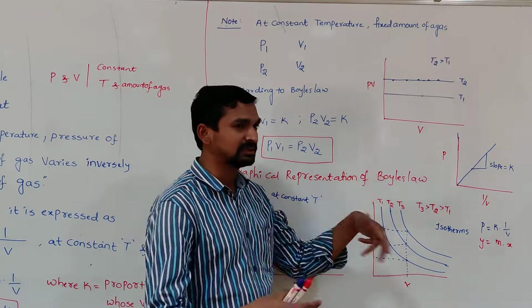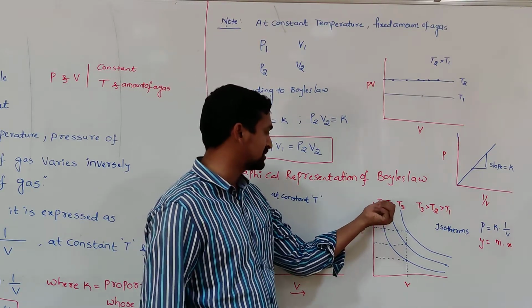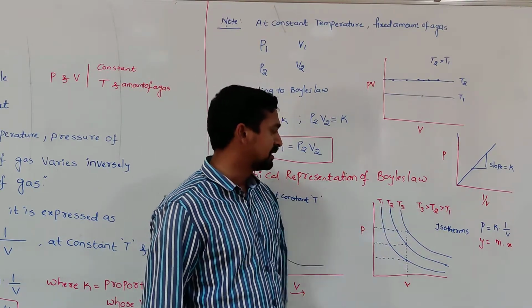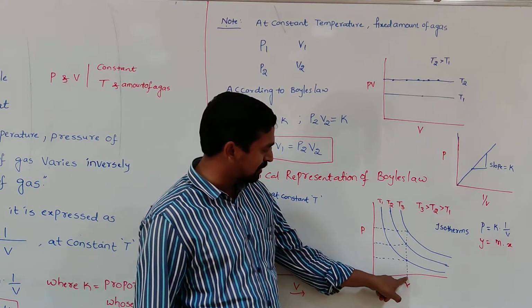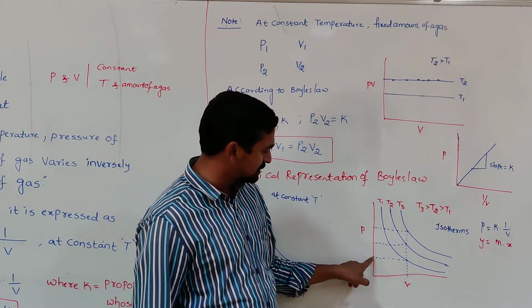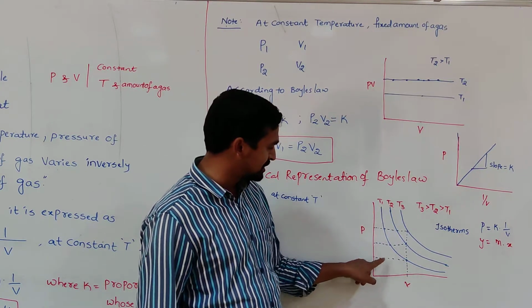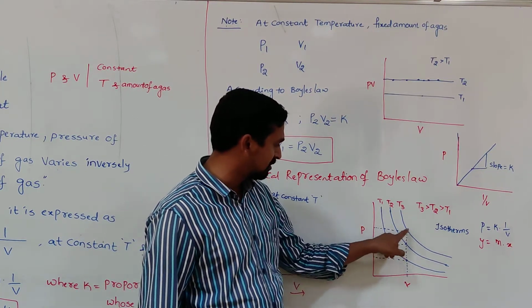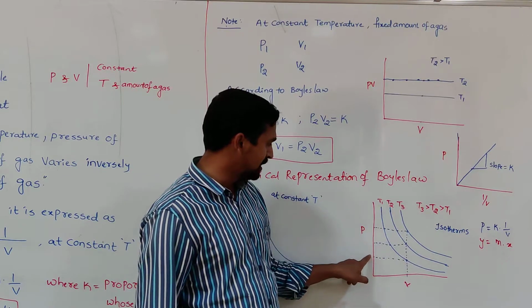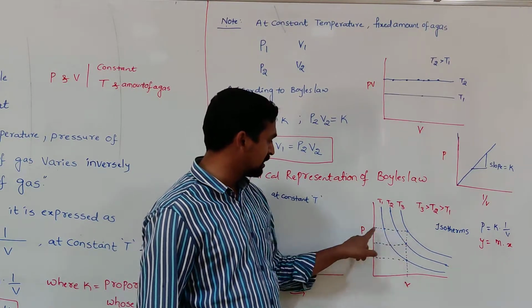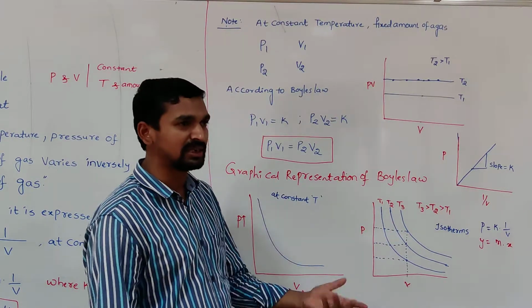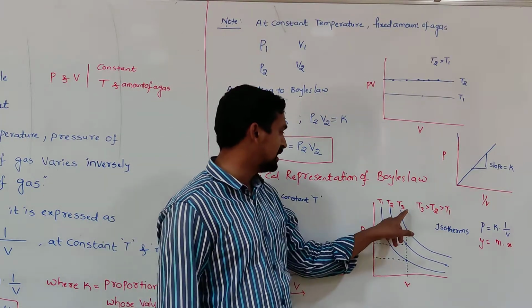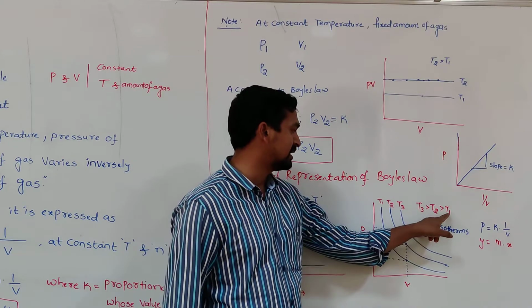Sometimes in your examination they may ask the question: T1, T2, T3, which is the greater value? At that time you can analyze. Let us take a particular value. So what are the pressures? In the first plot this is the pressure. In the second plot this is the pressure. In the third plot this is the pressure. So here at T3 the P value is more. That means as the temperature increases, generally the pressure increases. So T3 is greater than T2, which is greater than T1.